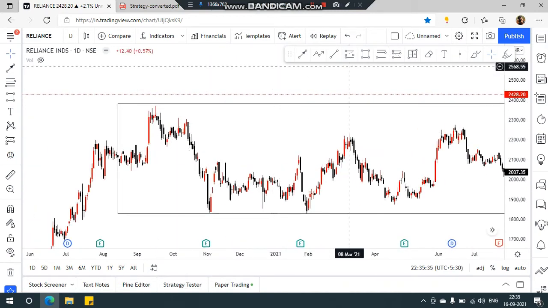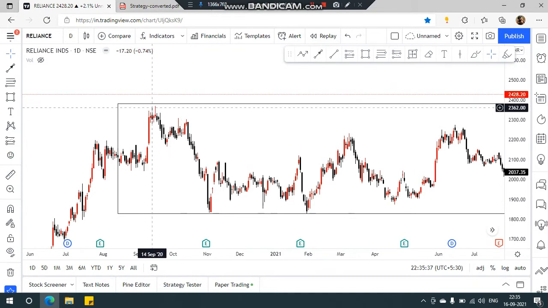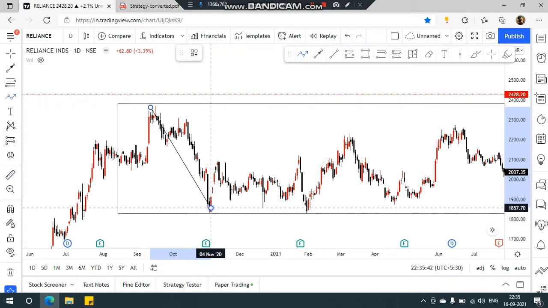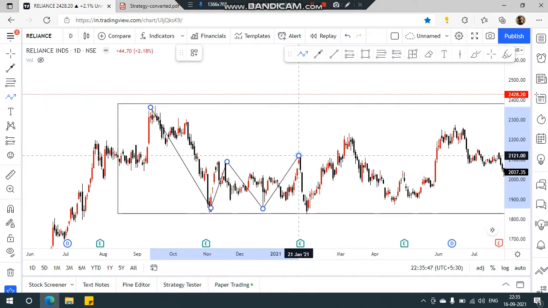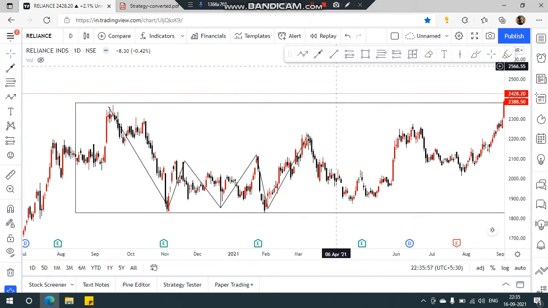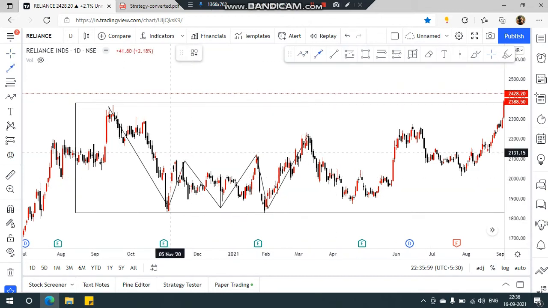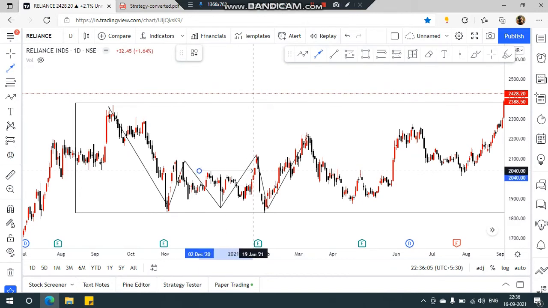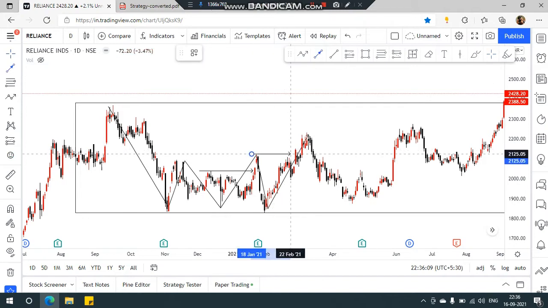Okay, so the market inside here formed a high, low, retraced, equal high, broke here. Okay, and again went back, formed an equal low, then again broke. Okay, so we have two breakout structure, which actually gives us a clear indication that an uptrend is likely to happen. So this is our first breakout structure and this is our second breakout structure.